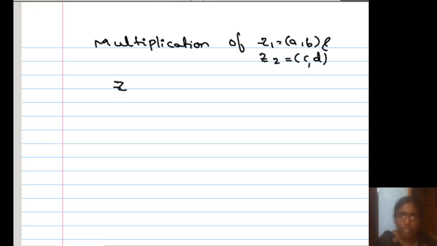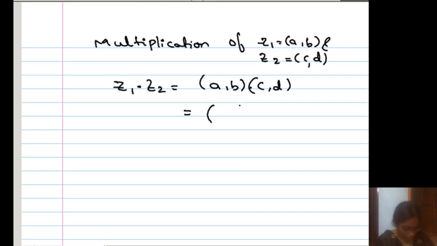How to do z1 into z2? (a, b) into (c, d). What is the resultant? It is (ac minus bd, ad plus bc).